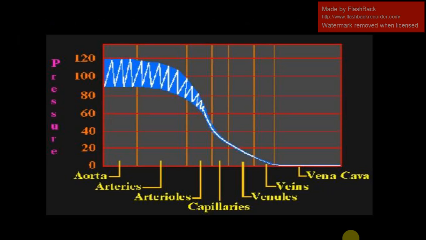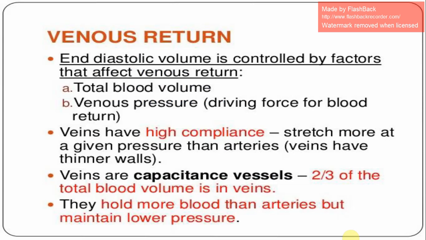And it is plotted against in a different curve. What is venous return? End diastolic volume is controlled by factors that affect venous return: total blood volume and venous pressure, the driving force for blood return.